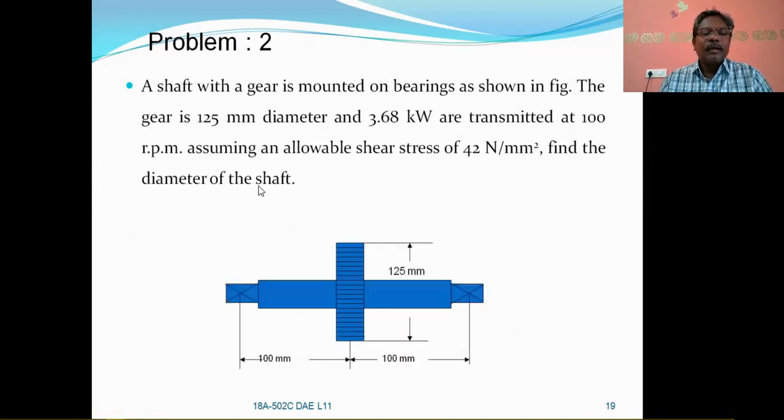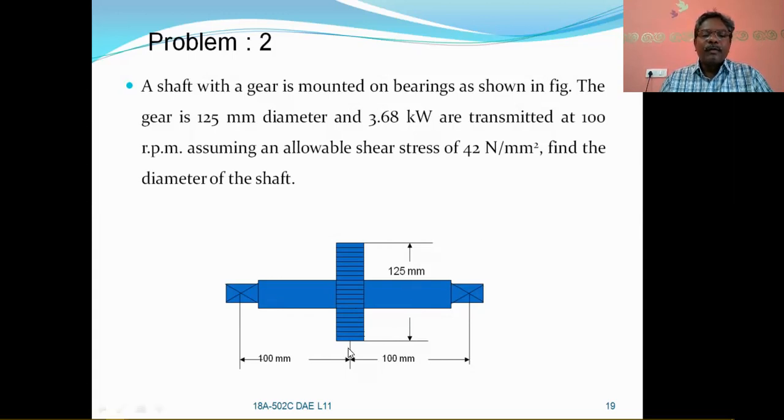So let us see. This is the figure. The gear is mounted at the center of the shaft, and the shaft is mounted on the bearings. Here is one bearing and here is another bearing, and a gear is mounted on the shaft at its mid span, and the gear diameter is 125 mm.